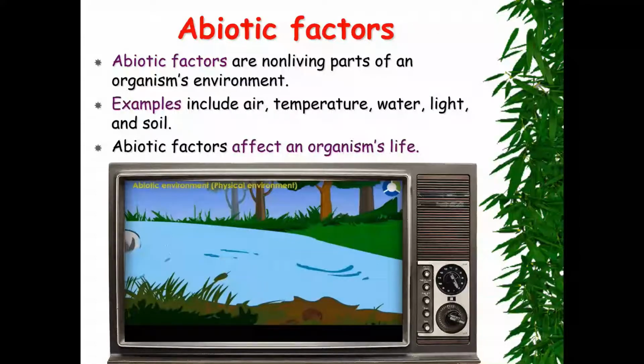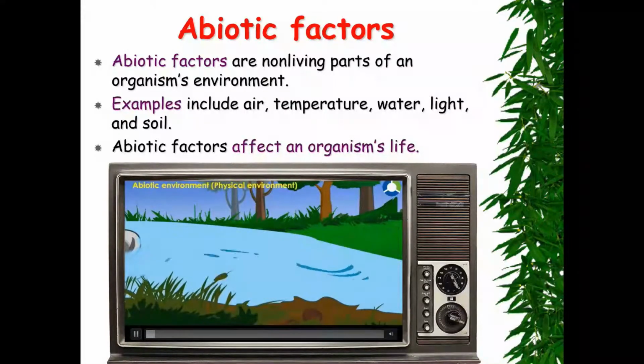But the life of biotic factors, living things, depends on what? It highly depends on their non-living environment. Temperature, less or more, affects the living things. The absence or presence of water directly affects living things. Light is needed as a source of energy, and soil is also needed for plants to grow, which are producers. Abiotic factors affect an organism's life directly.